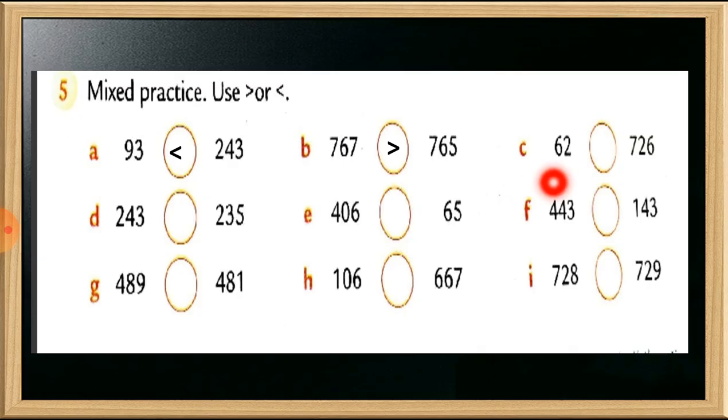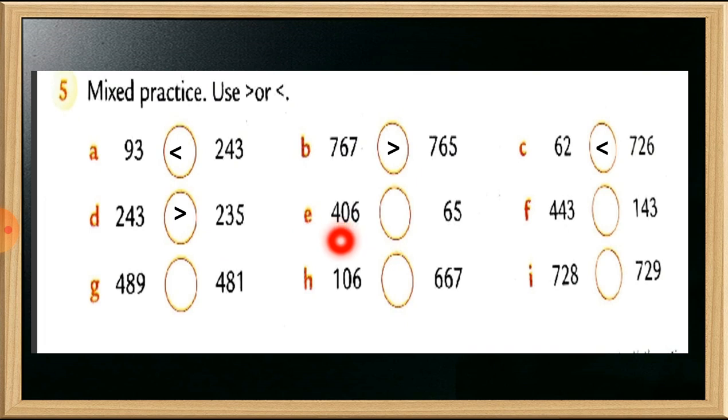Number C, 62 and 726. So students, 726 is a bigger number, you can see here. Now number D, 243 and 235. So 243 is a bigger number. So we have to put this sign.